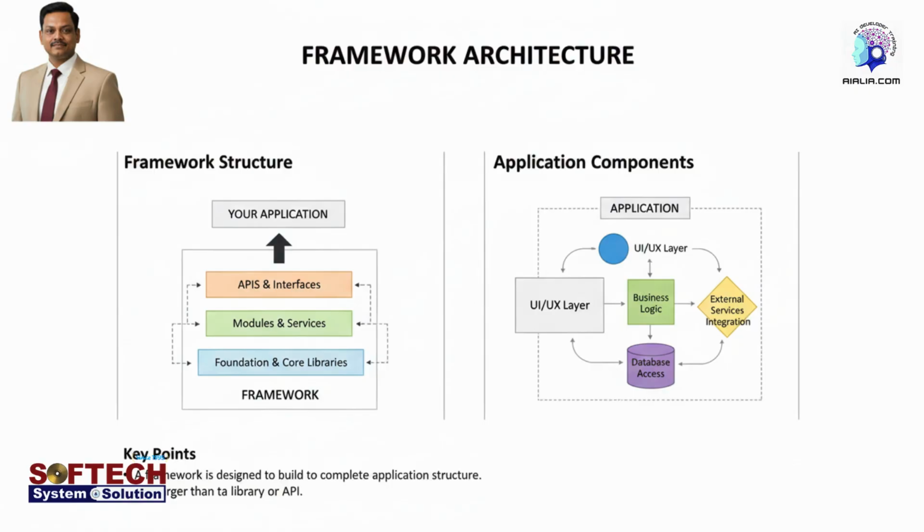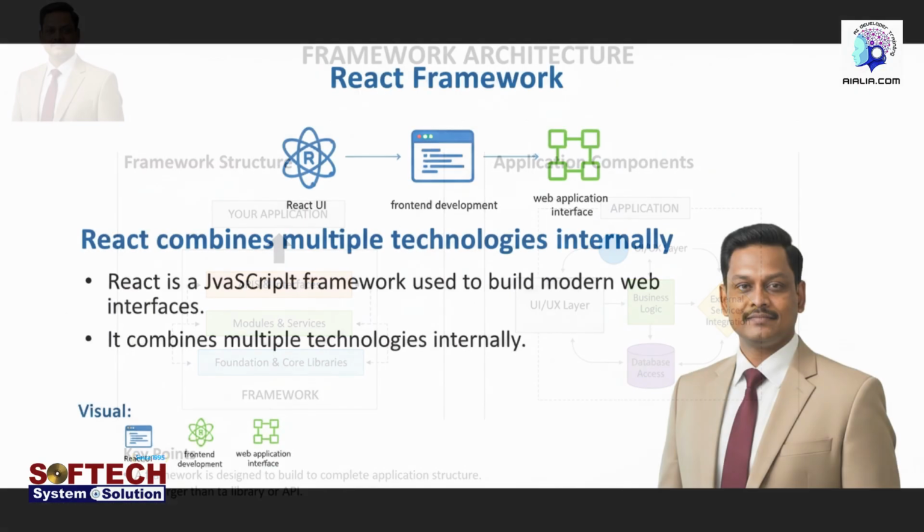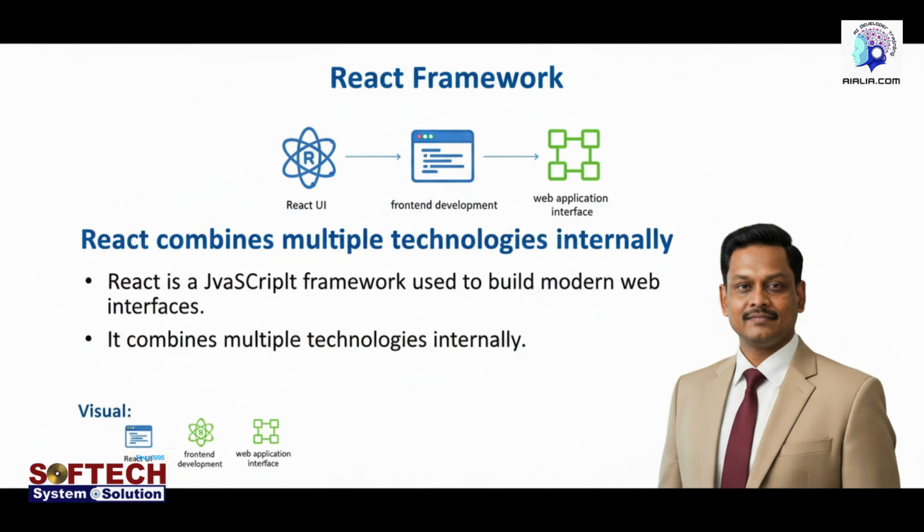Now, let us move to frameworks. A framework is different. A framework is not just for a small task. It is built for a complete application structure. It is designed for building full applications, not just one function. Libraries, APIs, and frameworks cannot work independently. They must be integrated into your program to function. For example, in front-end development, a popular framework is React. React is called a JavaScript framework, but it also uses other technologies internally. The framework combines multiple technologies.